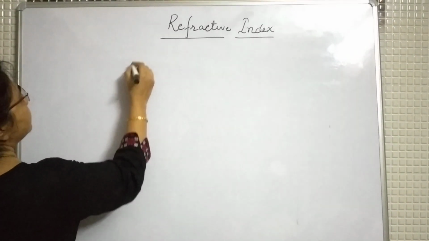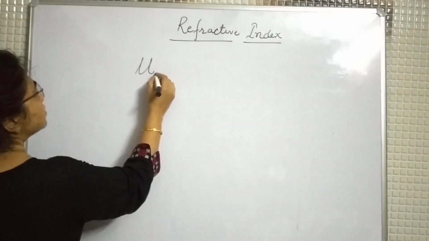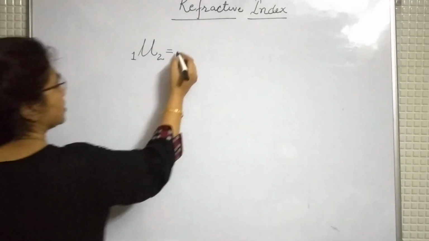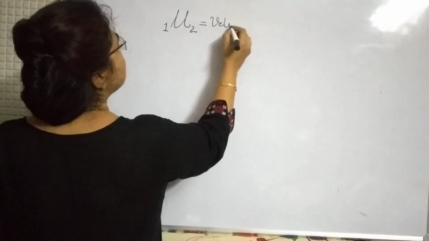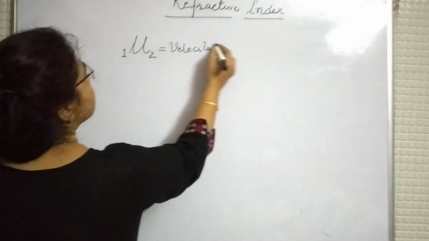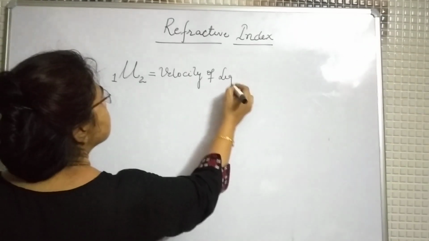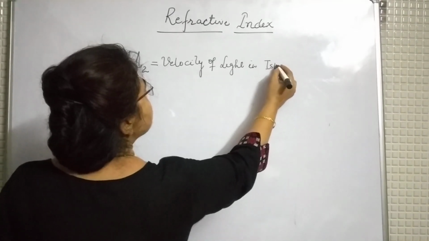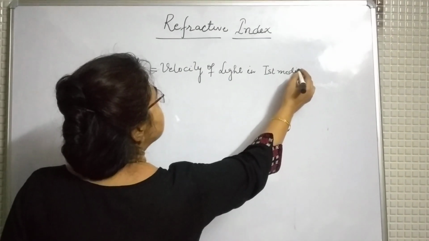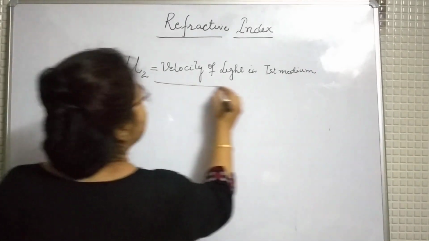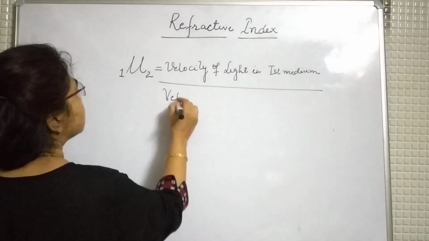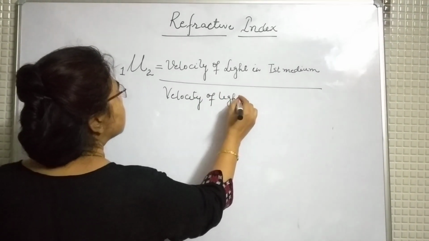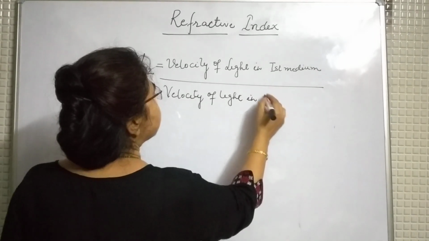According to that, refractive index of the second medium with respect to the first medium is the ratio of velocity of light in first medium upon velocity of light in second medium.